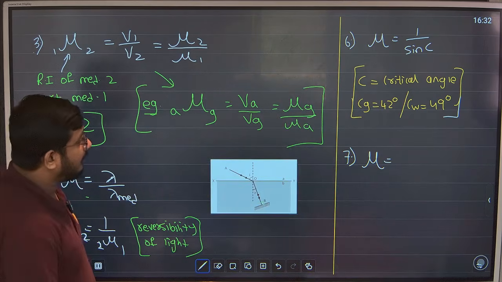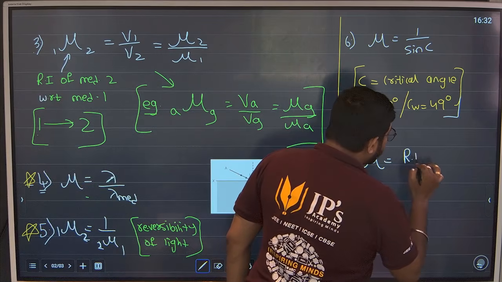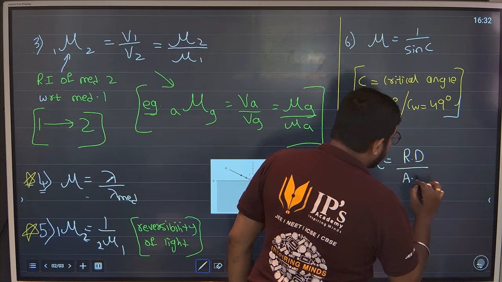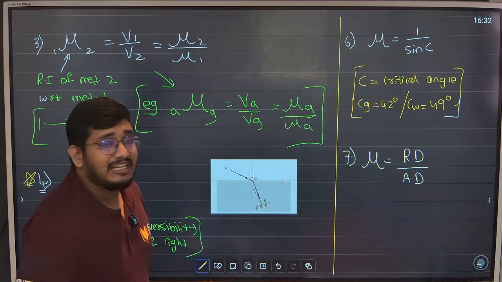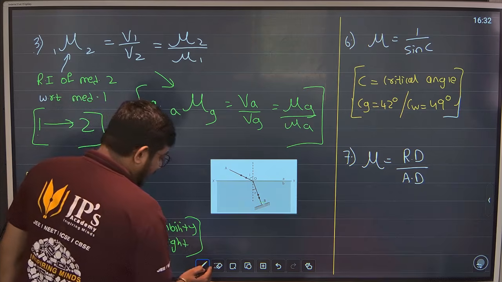I said there are 7 to 8 formulas. Last, that is real depth upon apparent depth. Real depth upon apparent depth. What is real depth? Simple, guys. I will tell you what is real depth.